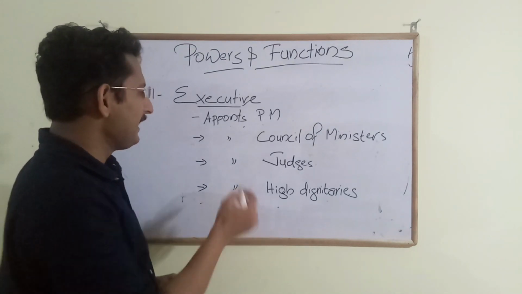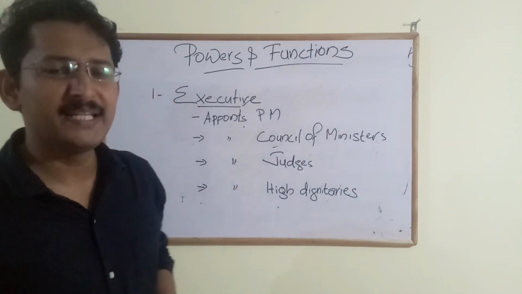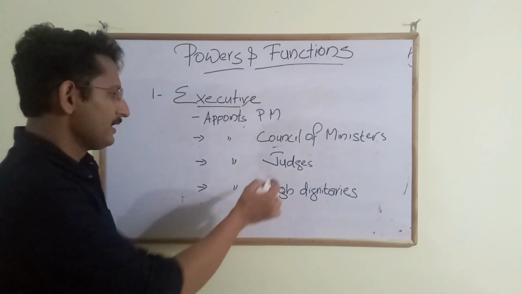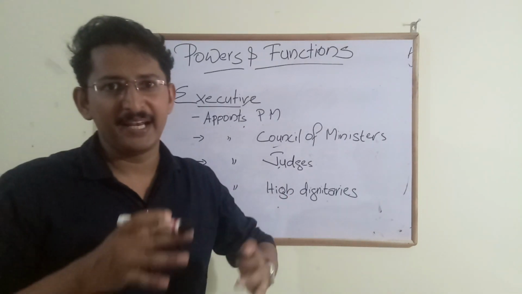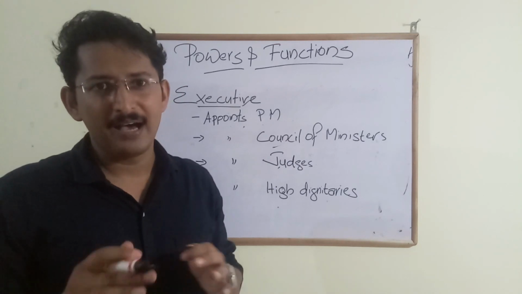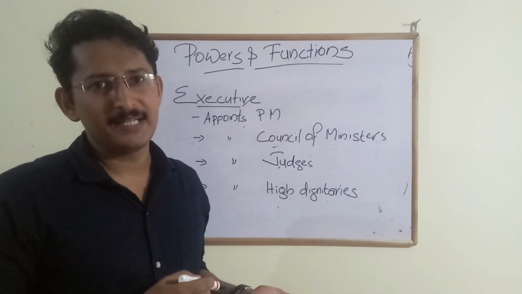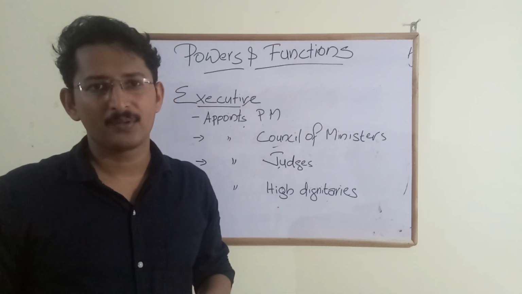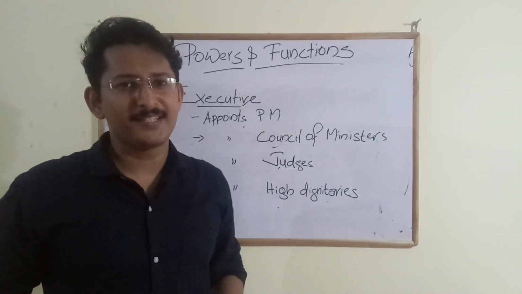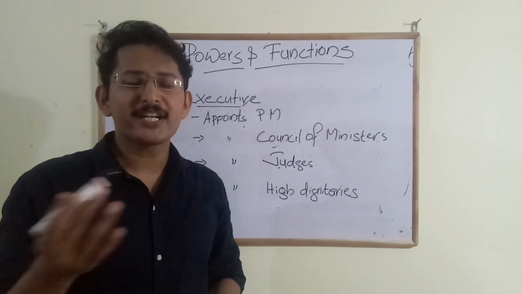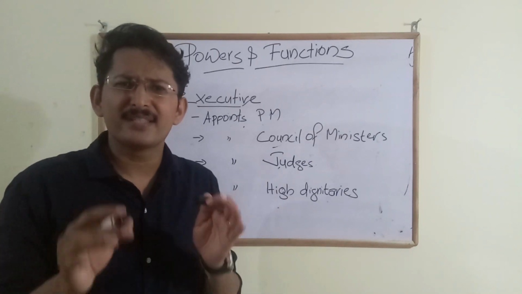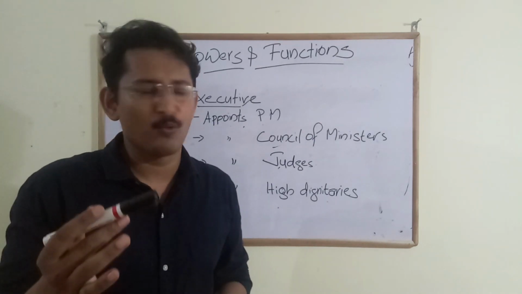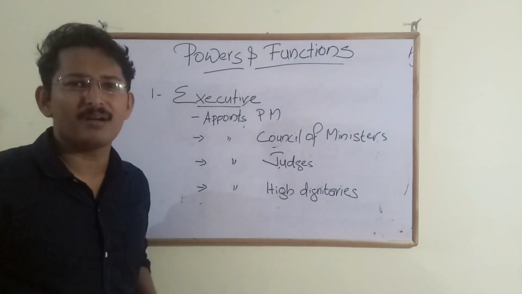And secondly, the council of ministers are also appointed by the president, and judges both in the Supreme Court and in the High Court are appointed by the president in India, and also high dignitaries of the state. Who are they? The governors of the states, attorney general, election commissioners, and also the ambassadors. They all are appointed by the president. So that is what the executive powers of the president are.